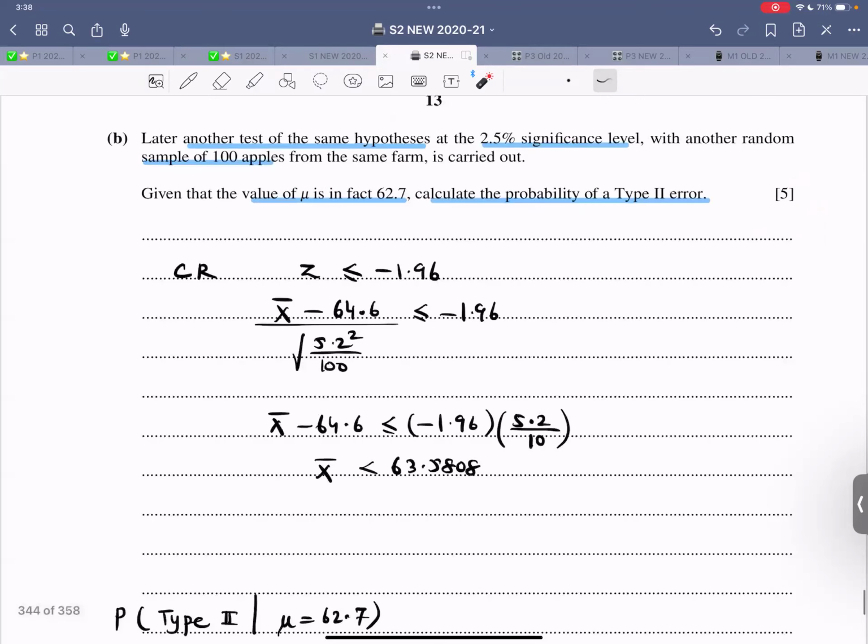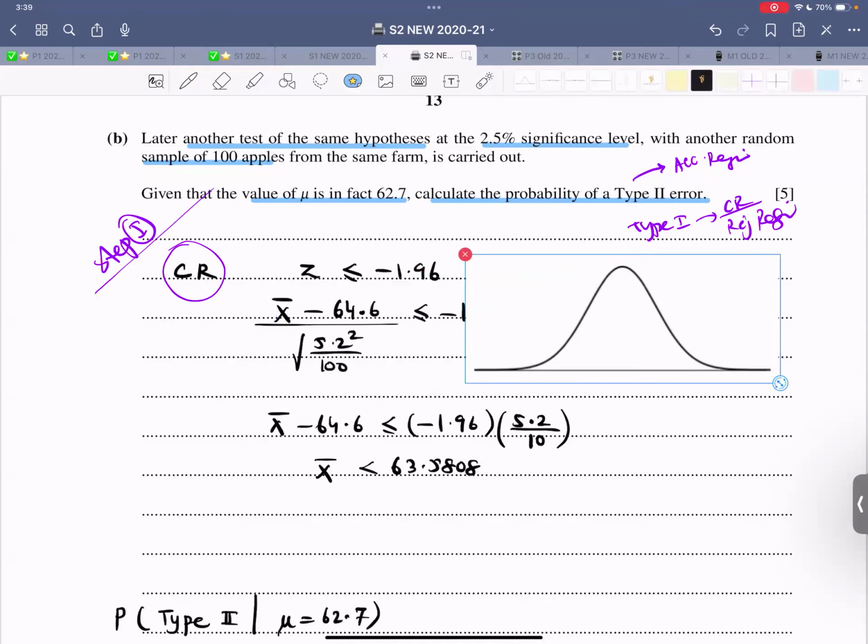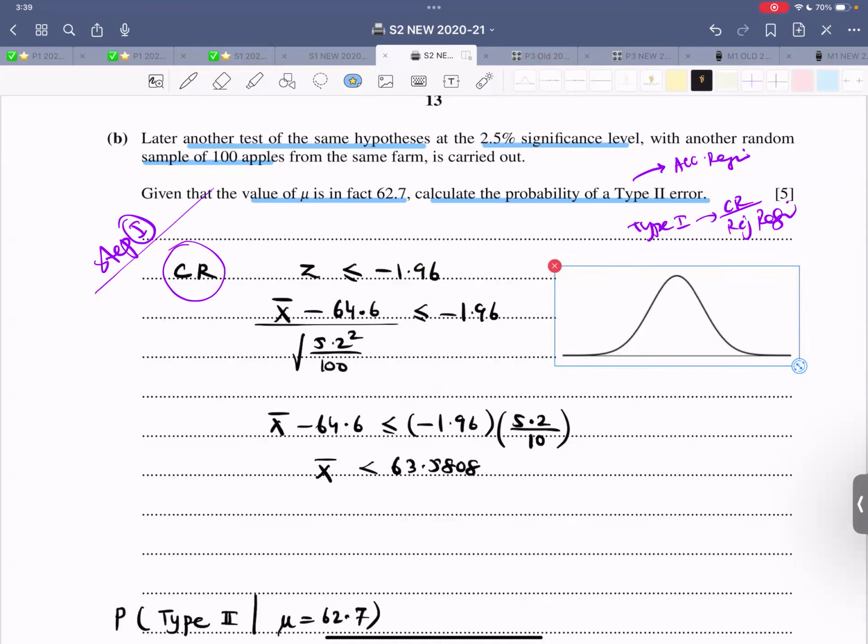So now, for the calculation of type 2 error, I need the critical region. Type 2 is related with the acceptance region. Type 1 is related with the critical region or rejection region. So step 1 is to calculate the rejection region for this test. Let me just illustrate it further.